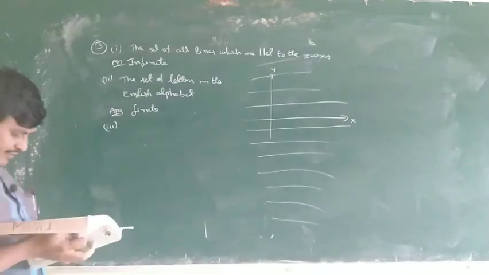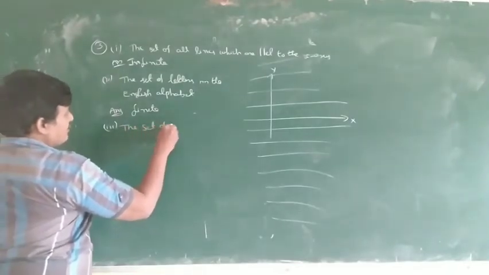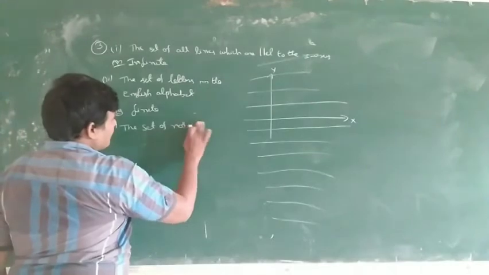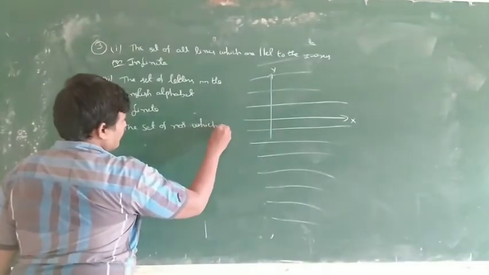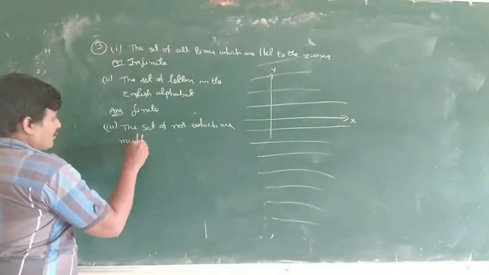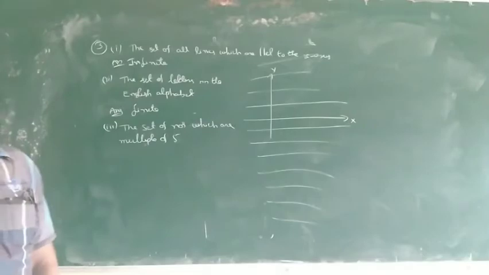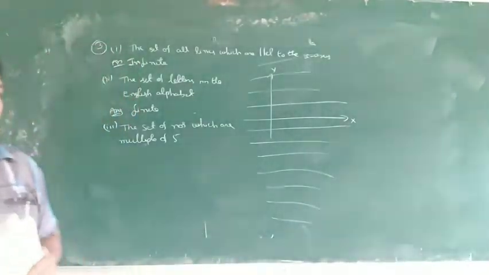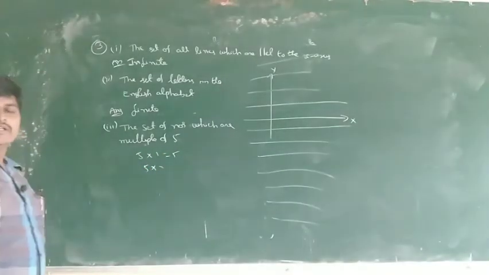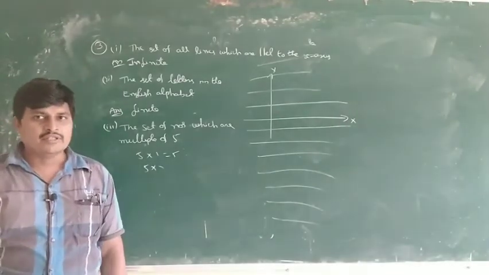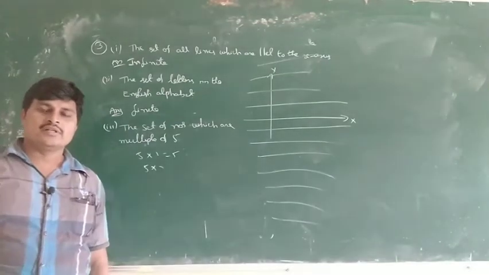The set of numbers which are multiples of 5. This is uncountable, because 5 into 1, 5 into 2, 5 into 3, 5 into 4, 5 into 5, 5 into 100, 5 into lakh, 5 into crore, 5 into billion, 5 into million, and so on.